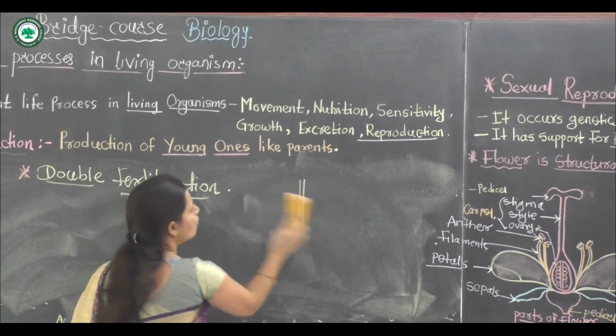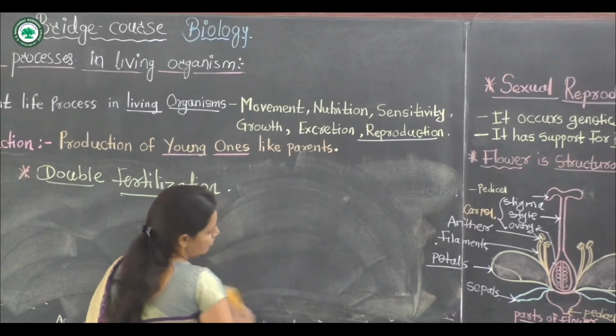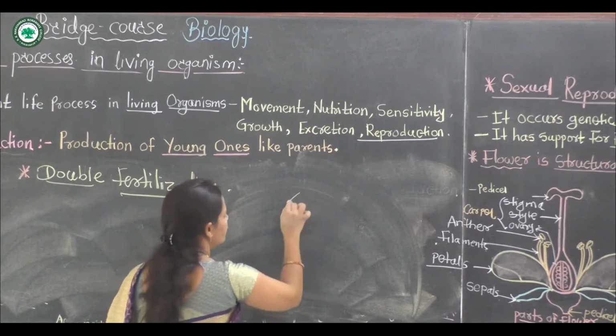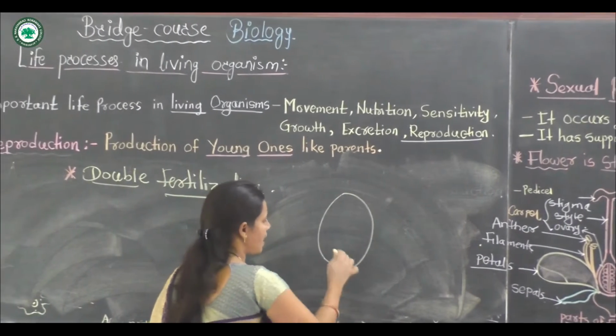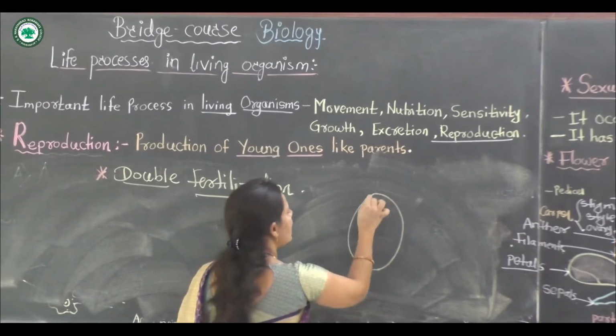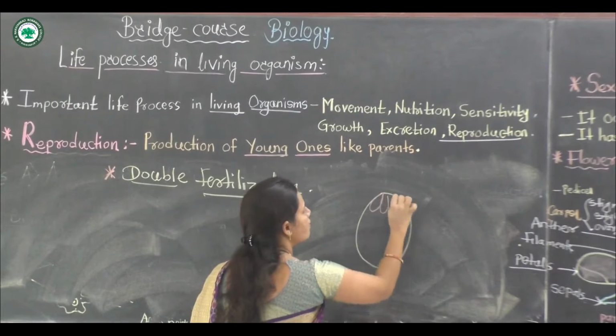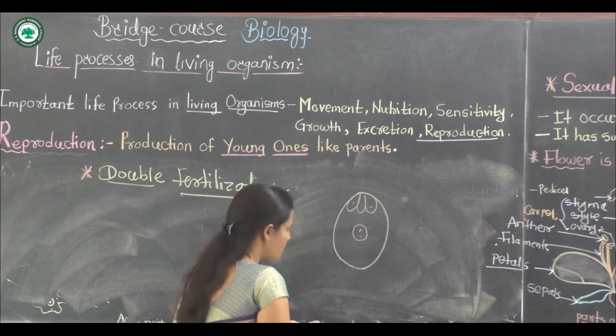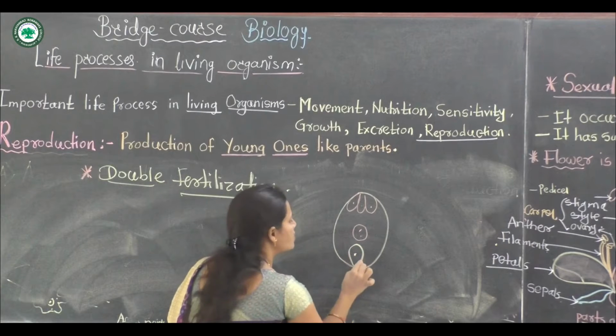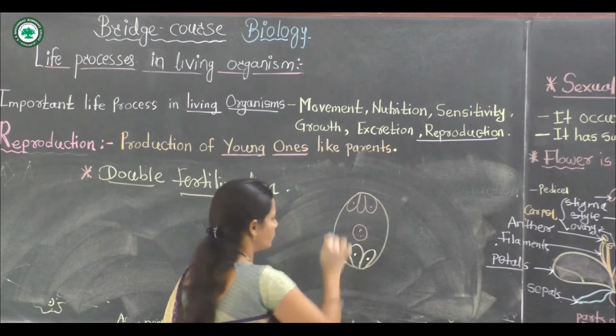For this double fertilization process, look at the structure of the ovule and embryo sac. The central part is the embryo sac, and the embryo sac is a 7-celled, 8-nucleated structure.